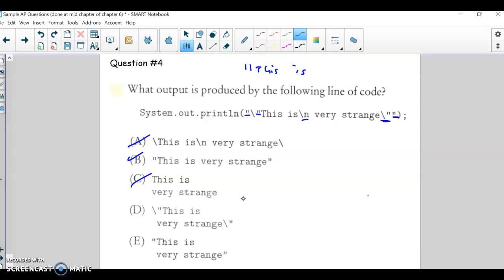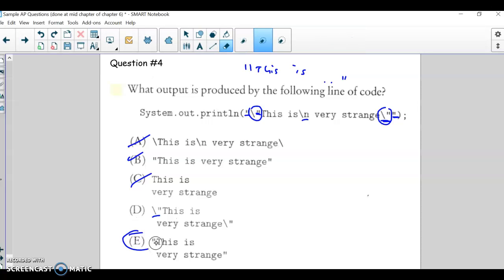So we're just going to have a whatever dot dot dot, a return, dot dot dot, and then a quote at the end. So that's going to be letter E, right? Because the slashes don't show up, just the escape character does. So just the quote at the beginning and the end. That's what these escape character things are doing right here and right here. That'll put a quote on the beginning and the end. Sorry, I covered it up there, but you have a quote on the beginning and the end. So letter E is the right choice for this one.